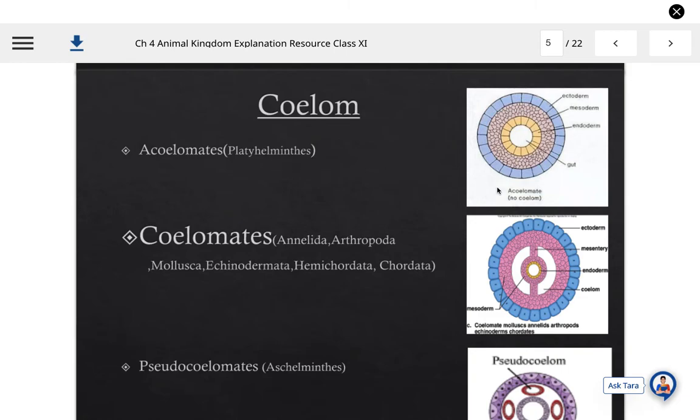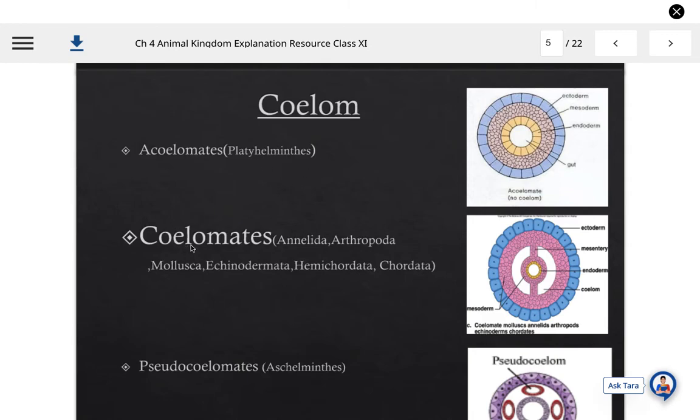You can see here the coelom is not visible as such, or we can say that there is no coelom present in them. Ectoderm, mesoderm, endoderm are arranged in such a manner that no space is seen in there. This space is the gut region of the animal, and phylum Platyhelminthes is coming in this category.